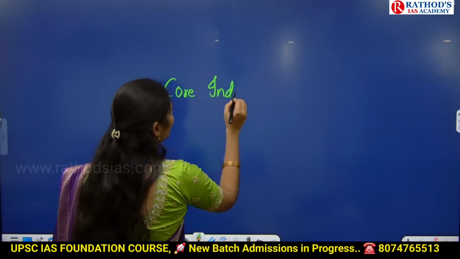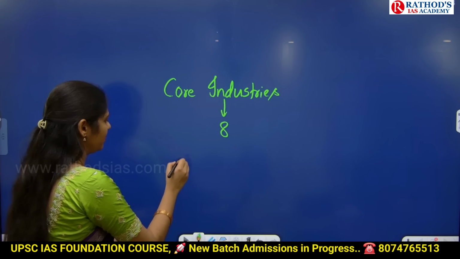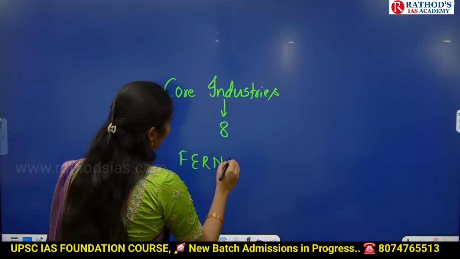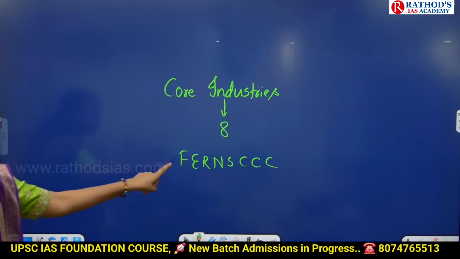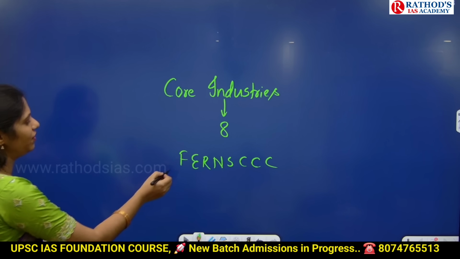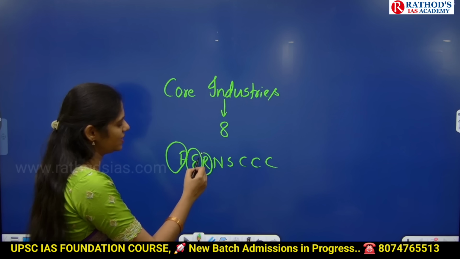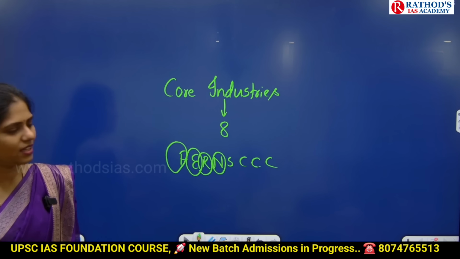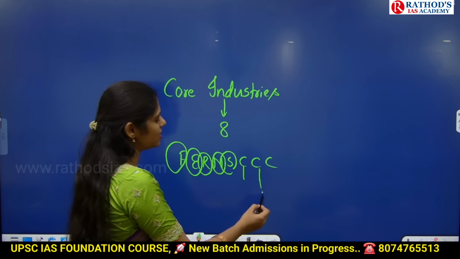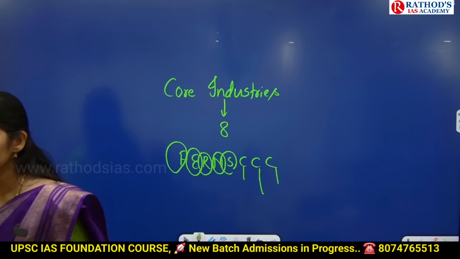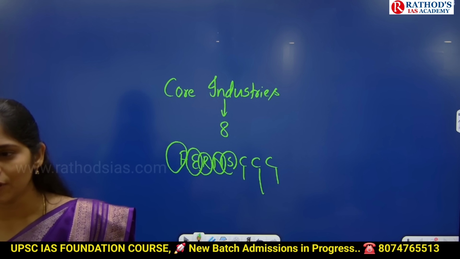How many core industries do we have? In our country, we have 8 core industries. To remember this, I am from a BPC background, I know FUNDS more, so FERNS 3C. 1, 2, 3, 4, 5, 6, 7, 8. F for fertilizer, E for electricity, R for refineries, N for natural gas, S for steel, one C for coal, another C for cement, and the next one is crude oil. So these are the 8 industrial sectors which form the core of our manufacturing sector.